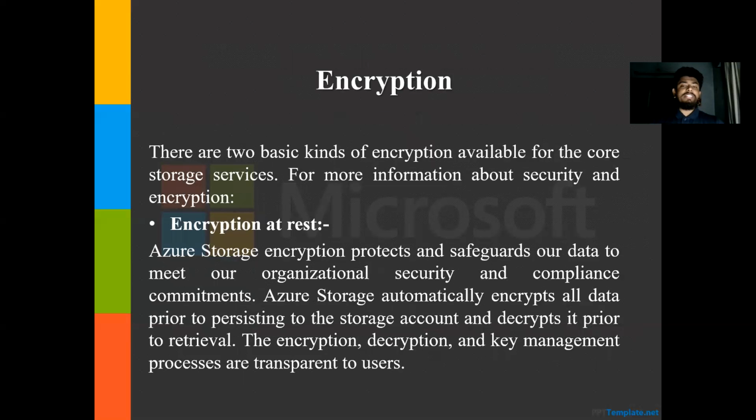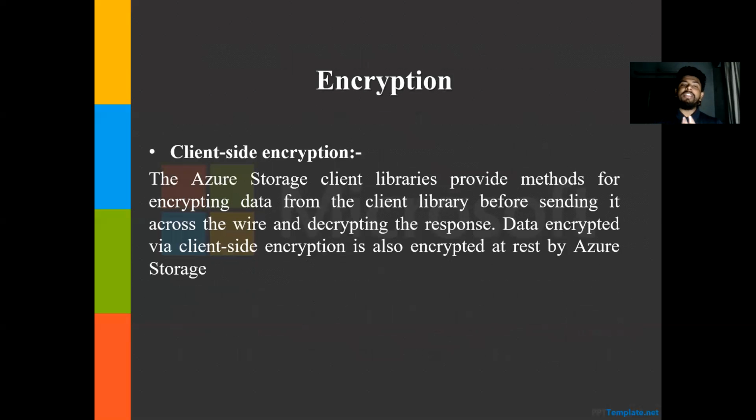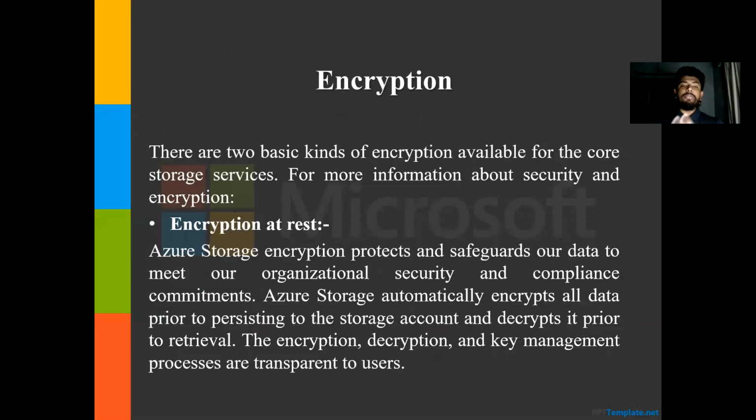Next is encryption. There are two types of encryption. The first one is encryption at rest, and the other one is client-side encryption. Encryption at rest means Azure Storage automatically encrypts all the data prior to persisting it to the storage account and decrypts it prior to retrieval. The encryption, decryption and key management processes are transparent to the users. So this is a very good advantage of it.